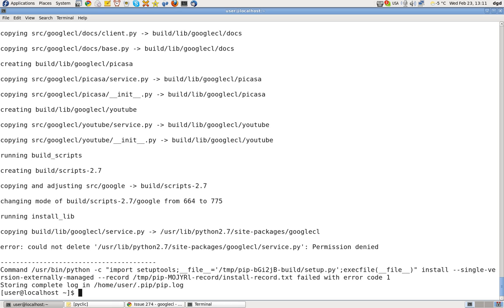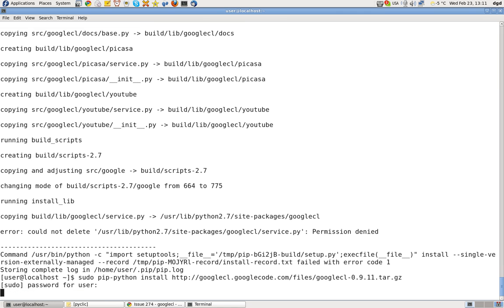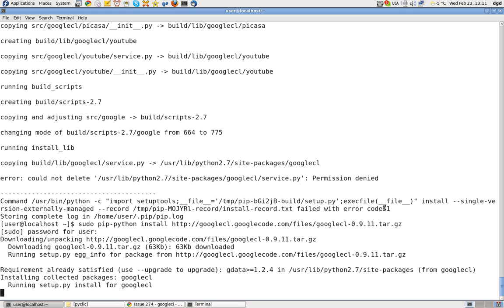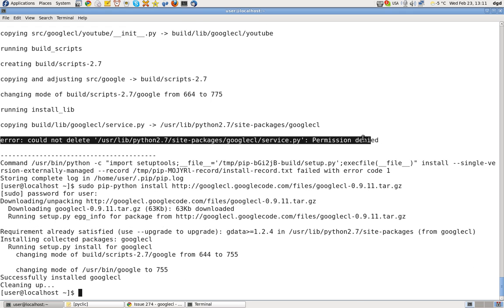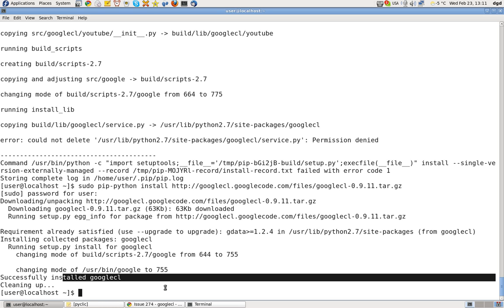Okay. Permission denied. Right. So do what I did last time, which is sudo. And it wants the password. Right here, permission denied. Okay, cleaning up. Successfully installed googlecl. I've seen that before.